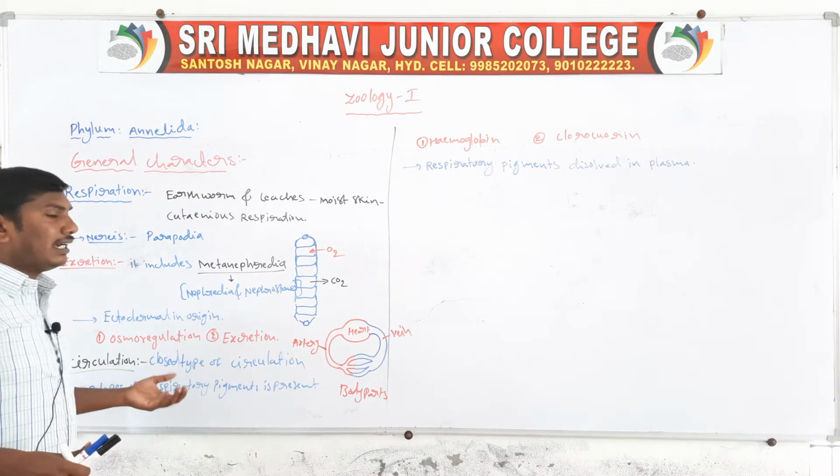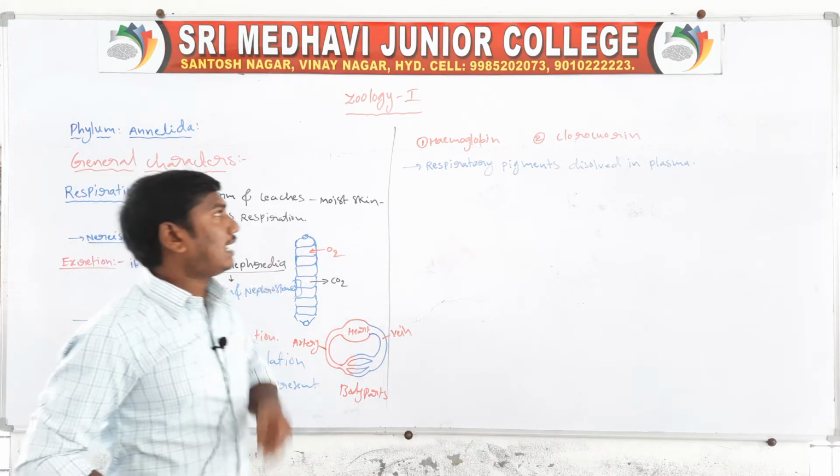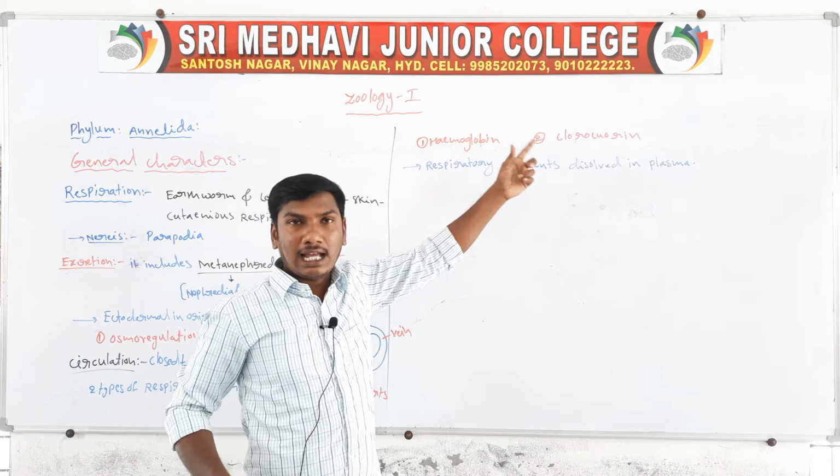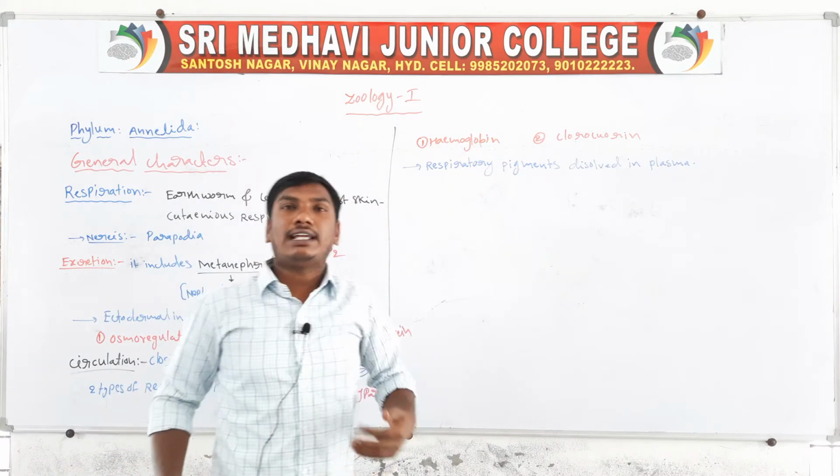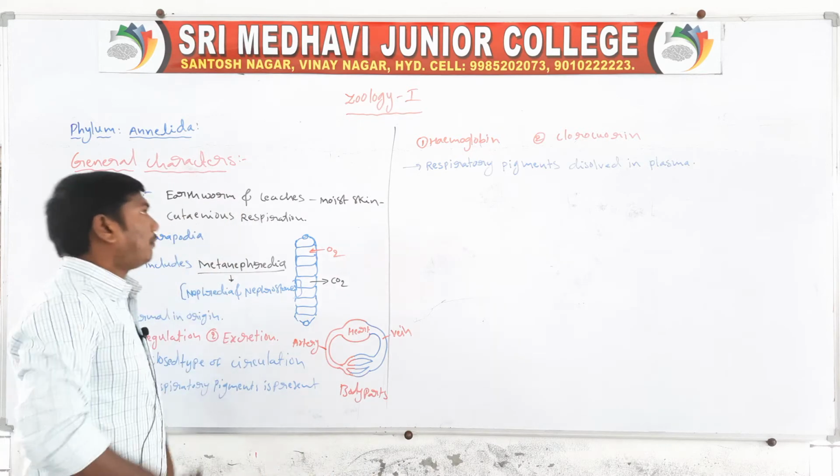The two respiratory pigments in annelids, hemoglobin and chlorocruorin, are dissolved in plasma.